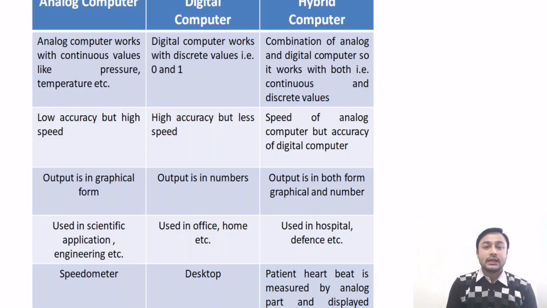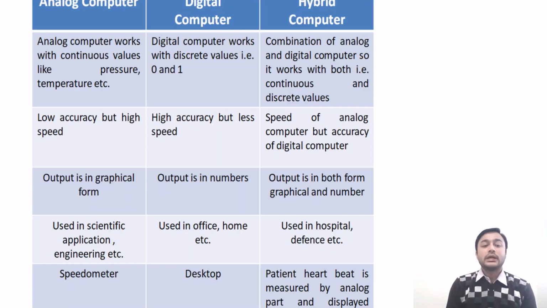In the analog computer, the result will be in graphical form. But in case of digital, the output will be in numbers, so it will give you the precise or accurate output. In case of hybrid, the output is in both forms. It can be graphical or in numbers.